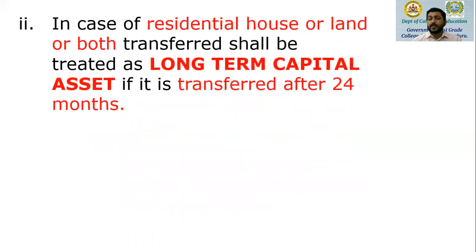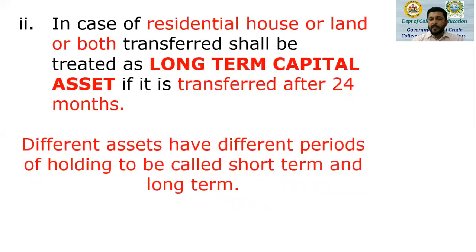Next, in case of a residential house or land or both transferred, it will be treated as a long-term capital asset if it is transferred after 24 months from the date of its acquisition. That is 2 years from the date of its acquisition. But if the same residential house, land, or both are transferred within 24 months from the date of its acquisition, then such an asset will be treated as a short-term capital asset.